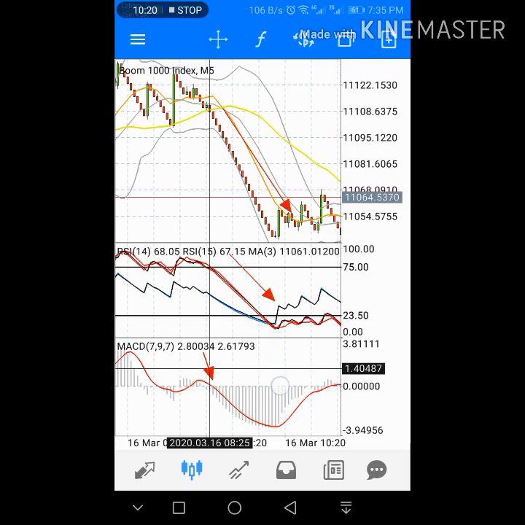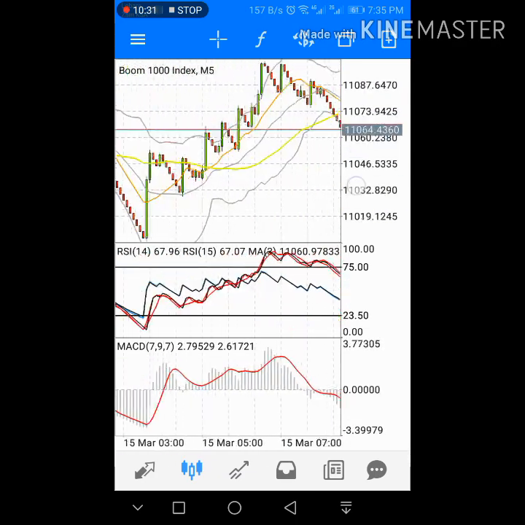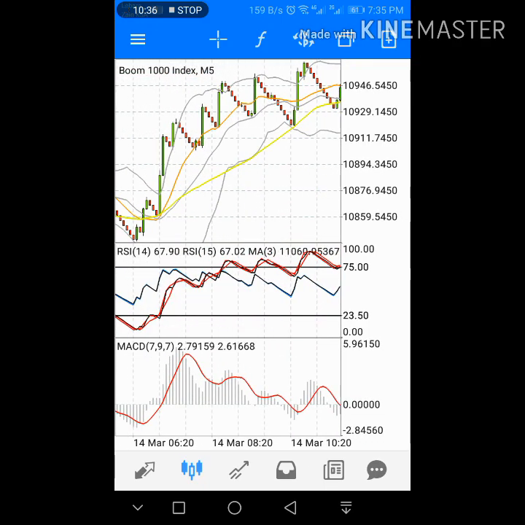So this is a very simple and accurate strategy. Why do I call it accurate many times? Because I tested this strategy. Okay, you want to buy, you want to sell, no problem, use this strategy and trade with the trend. You will be on the safe side. I hope you all understand.